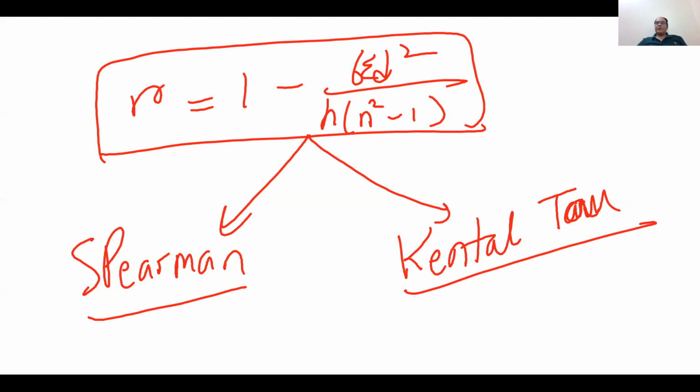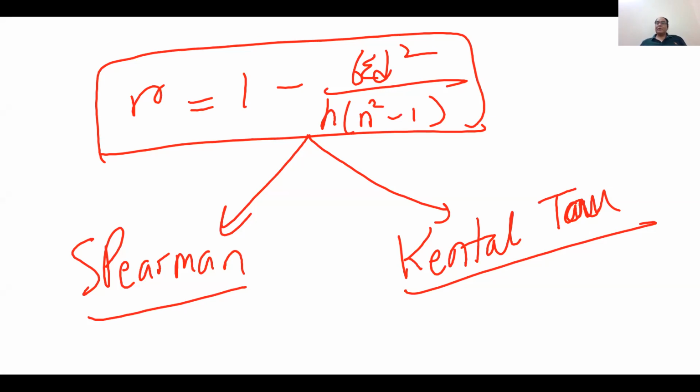So what is happening actually? Spearman just finds the rank and calculates the correlation between the ranks of the two variables. Kendall-Tau calculates the difference of the ranks and uses that for the correlation. So this is the difference between Spearman correlation and Kendall-Tau correlation.